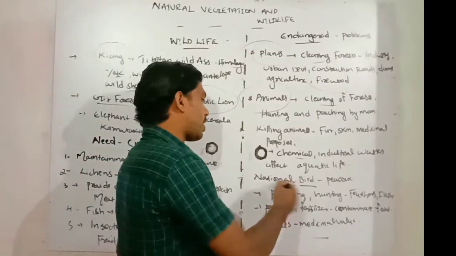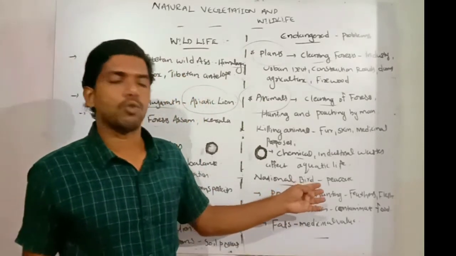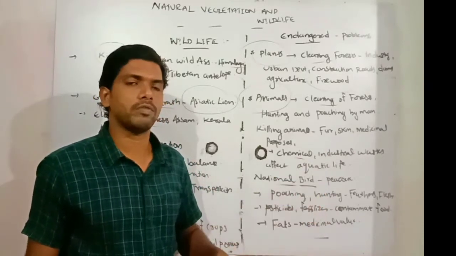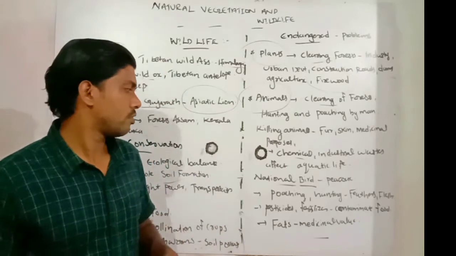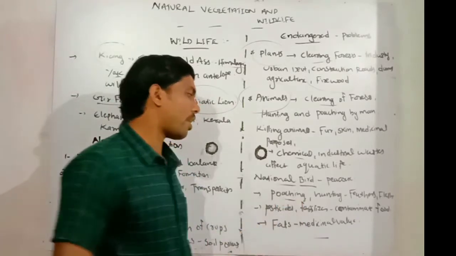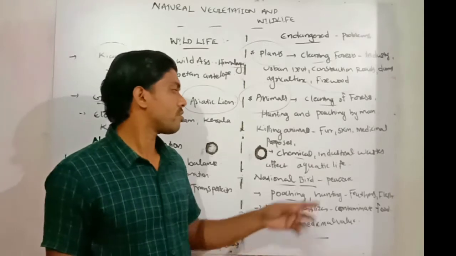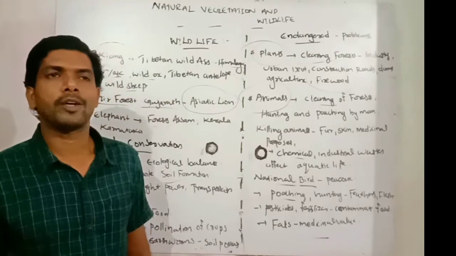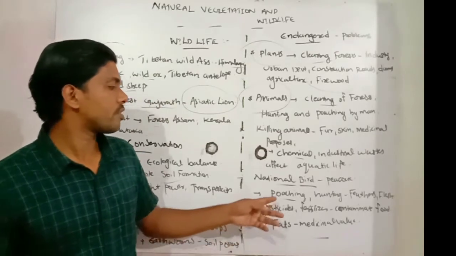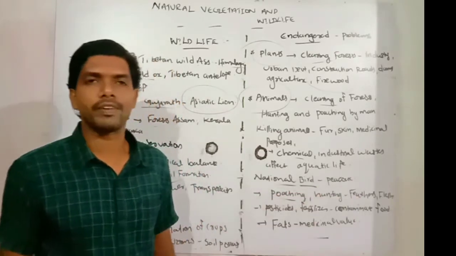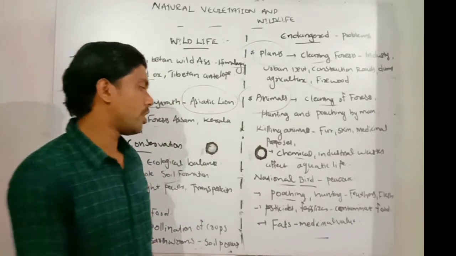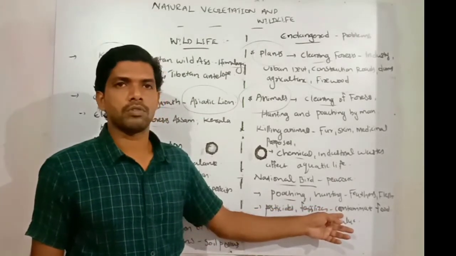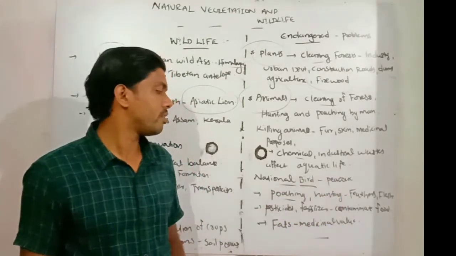Then we can discuss the national bird, the peacock, and how it is facing endangered issues. What are the problems they face in our nature because of human interactions? First one, poaching and hunting by human beings against peacocks for taking the feathers and flesh. Large scale poaching and hunting for feathers and flesh limited their number. The next one, pesticides and fertilizers also contaminate their food. So this is why it is facing some endangered issues.